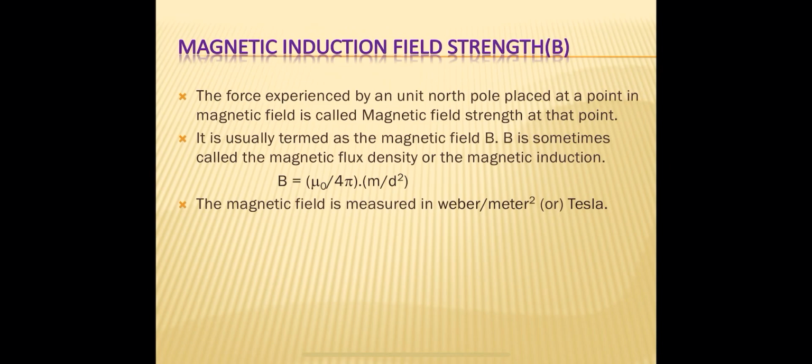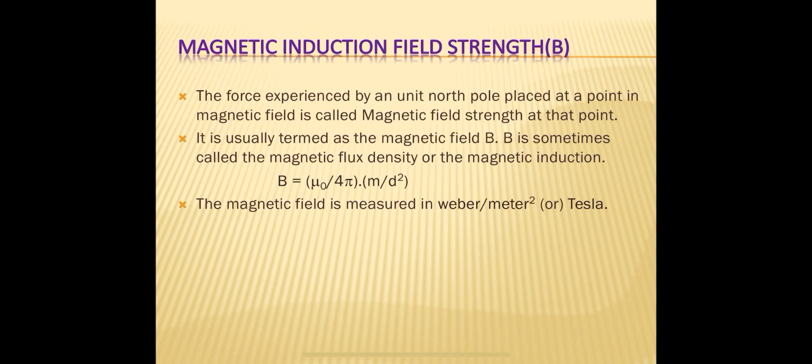Conventionally, to define the strength of the magnetic field, we take the unit north pole only. If we place a unit south pole instead of a unit north pole, the same force will be applied on the south pole also, but one difference is the direction of the force is changed.